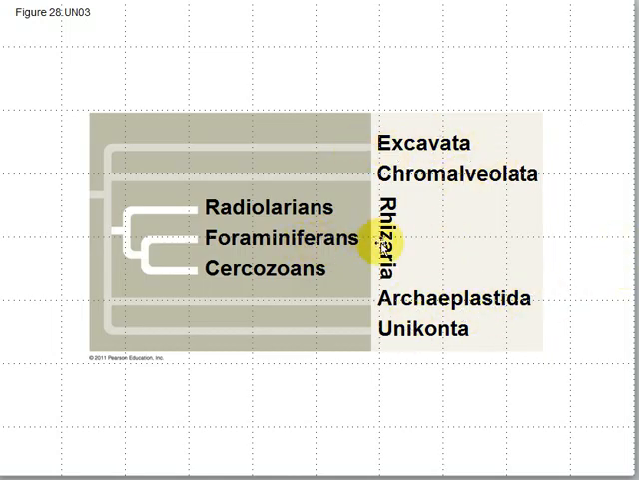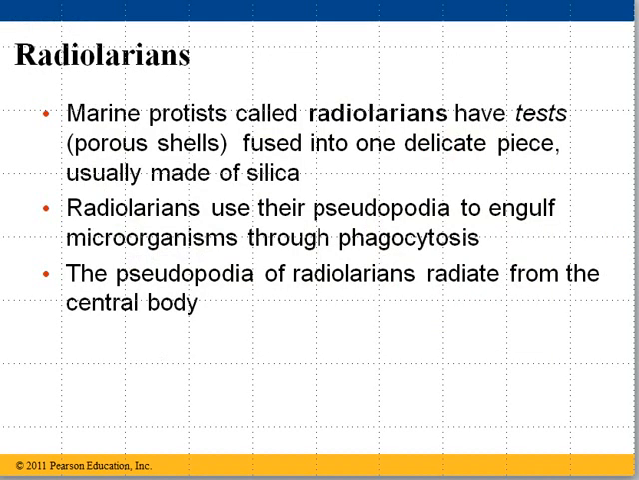This is the third of the supergroups we've looked at, and so far in all of these three supergroups we only have protists, and that's the case for the Rhizaria as well. The one group we're going to look at, called the Radiolarians, are marine protists. They have what's called tests, and these tests are porous shells fused into one delicate piece, usually made of silica, so somewhat similar to the diatoms, but they're shaped a little bit differently. They're usually shaped kind of like snowflakes or stars.